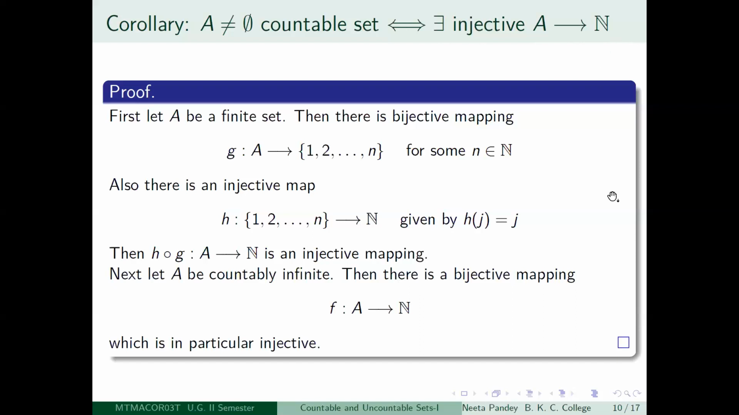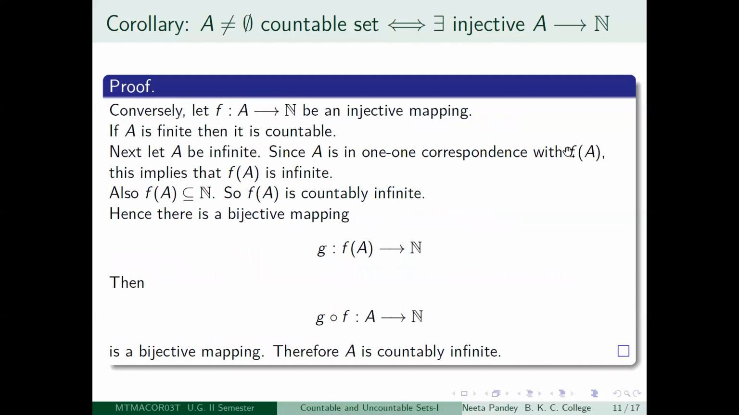Now we have to prove the converse, which says that if I have an injective mapping from A to N, then A has to be a countable set. Let us assume that one injective mapping, which we are getting at least one, is little f. So little f from A to the set of positive integers is an injective map. If A is a finite set, then it is automatically countable, so we don't have to worry about it. Next, you assume that A is an infinite set.